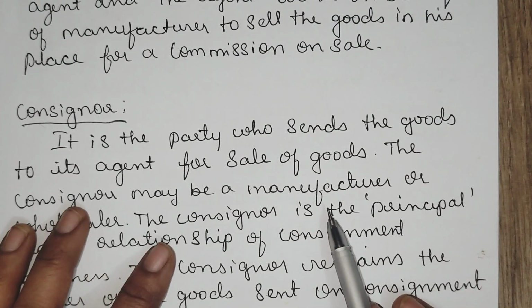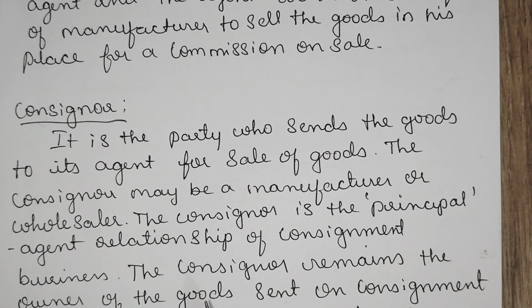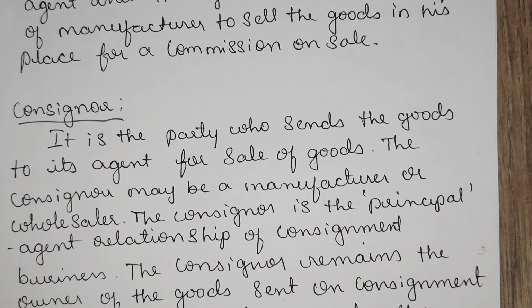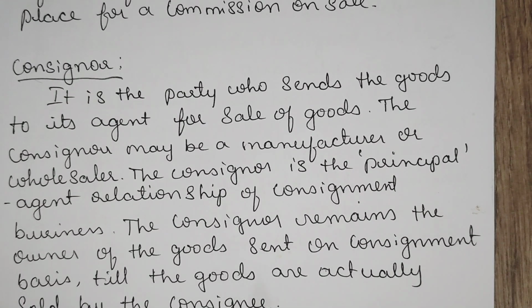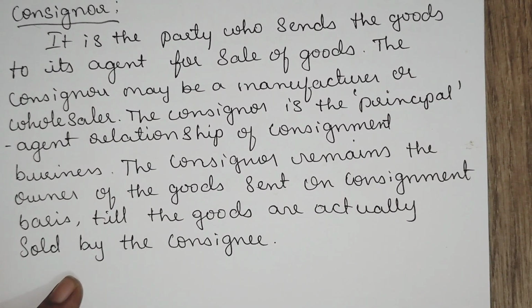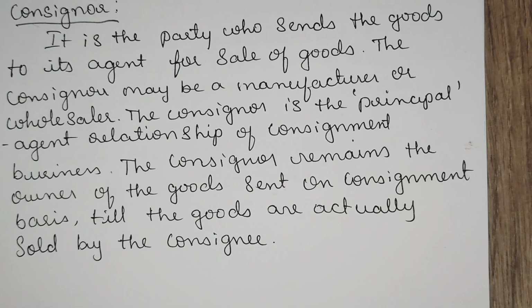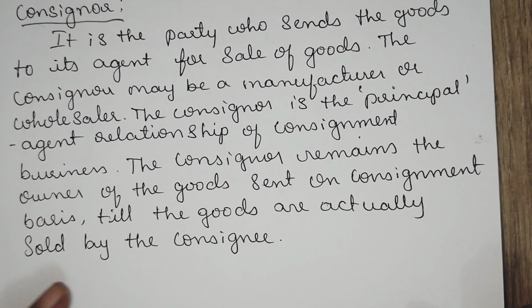Here, the two parties we have discussed are the agent and the consigner. The consigner may be a manufacturer or wholesaler and is also called the principal, and the relationship with the agent is the relationship of consignment in business. The consigner remains the owner of the goods sent on consignment basis till the goods are actually sold by the consignee.